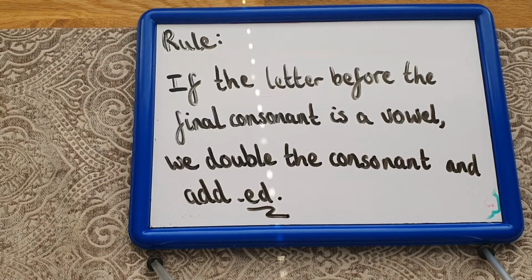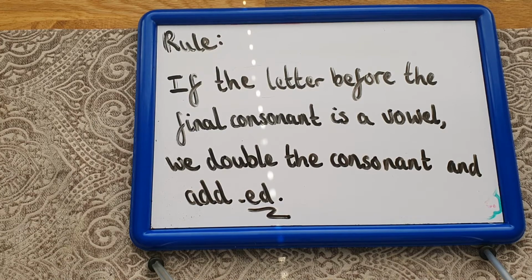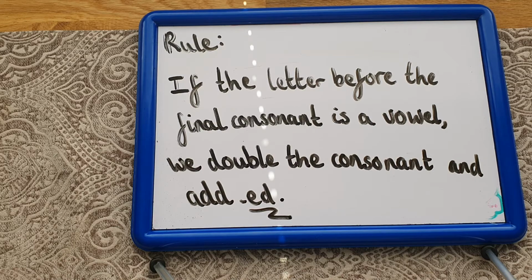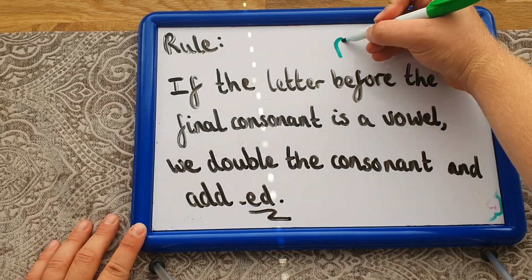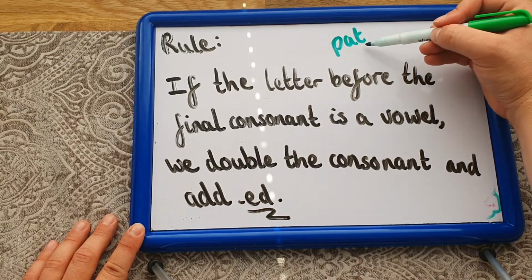But you'll never guess what. Phonics is never straightforward because there is a rule that we have to learn when we're adding the ed ending. So if the letter before the final consonant is a vowel, then we have to double the consonant and add ed. So I'm going to write an example at the top just here. So if I said I pat the dog, I pat the dog. Now, this is my final consonant just here.